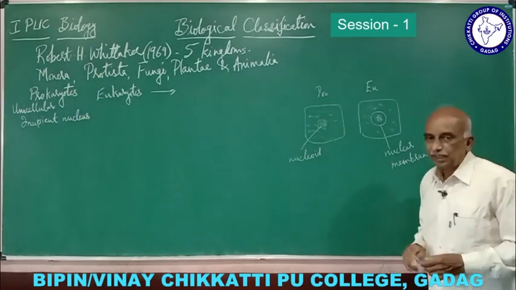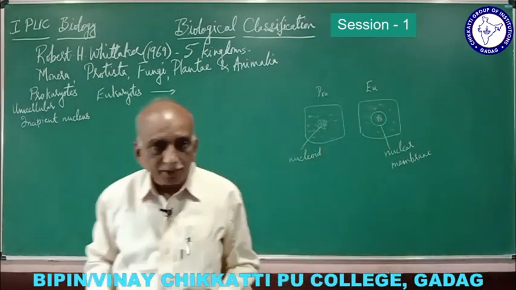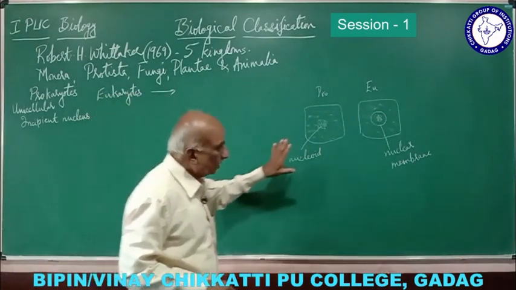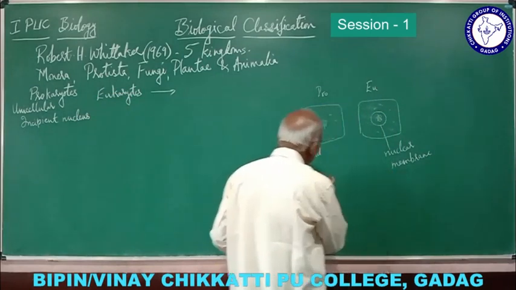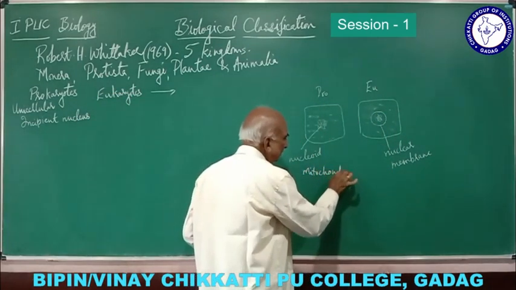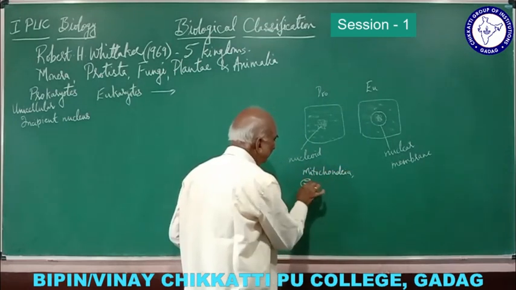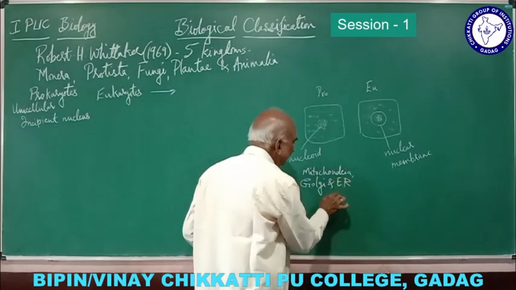In prokaryotes, mitochondria, Golgi complex and endoplasmic reticulum are absent.